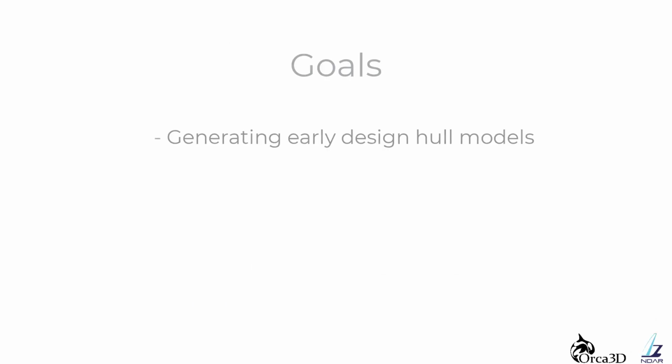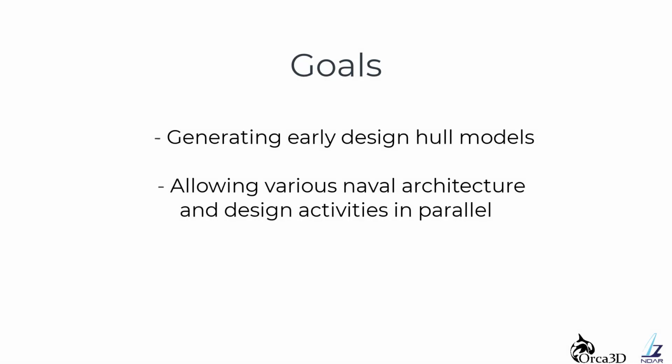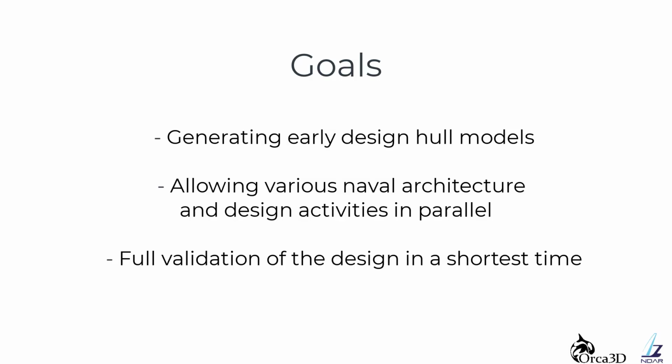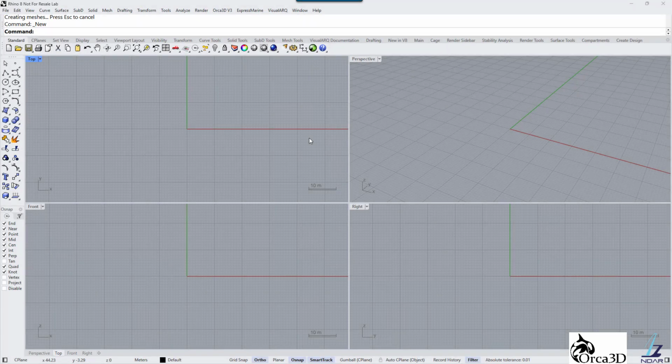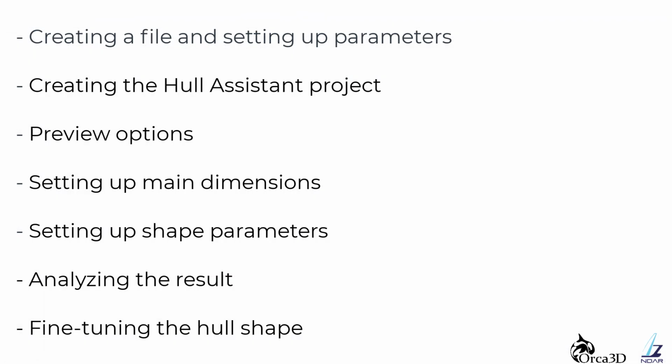The Orca3D Hull Assistant toolset is designed to generate early design hull models in a short time, thereby allowing various naval architecture and design activities to be carried out in parallel from the earliest stages of the design cycle. The end goal is to fully validate the design in the shortest possible time. More videos addressing the overall design ecosystem are available from the NDAR and Orca3D video libraries. This video is divided into 7 sections.